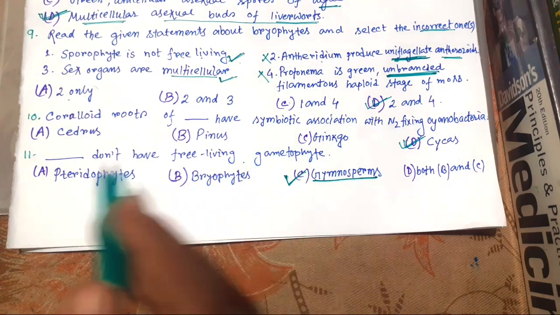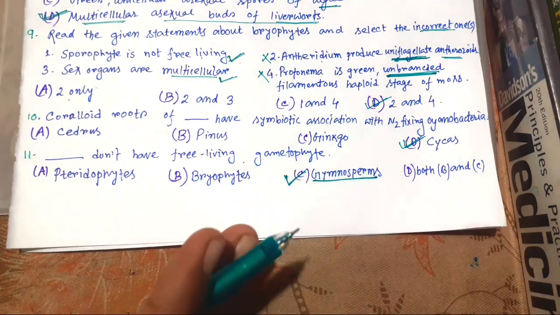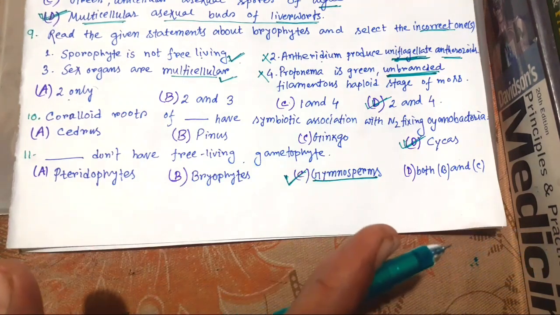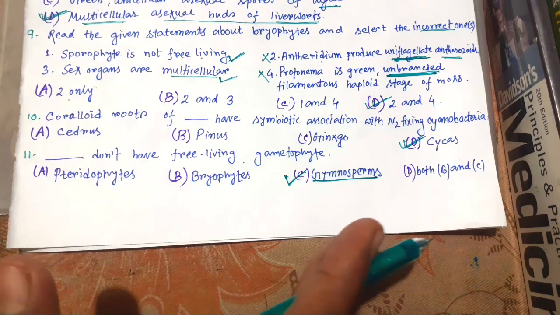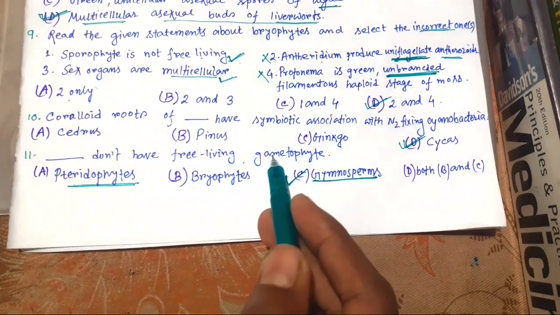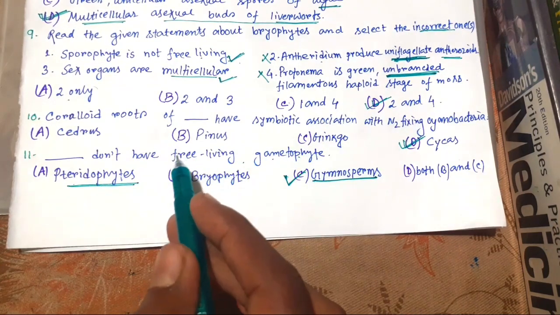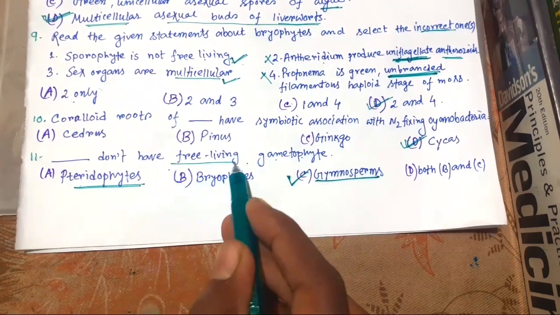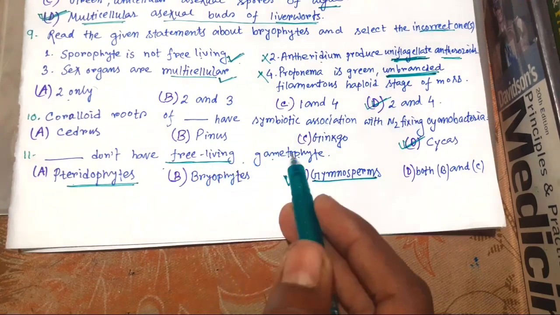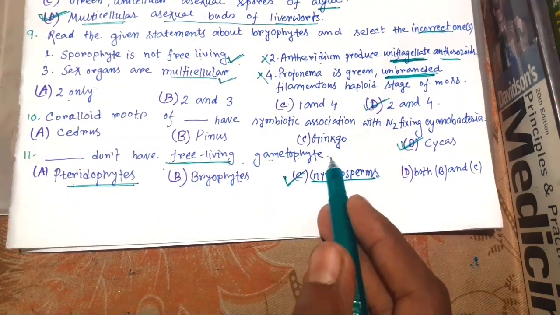From bryophyte to angiosperm, the size of gametophyte is becoming smaller and smaller, and up to pteridophyte, the gametophyte is independent, that is free living. But in case of bryophyte, gametophyte is the dominant stage.